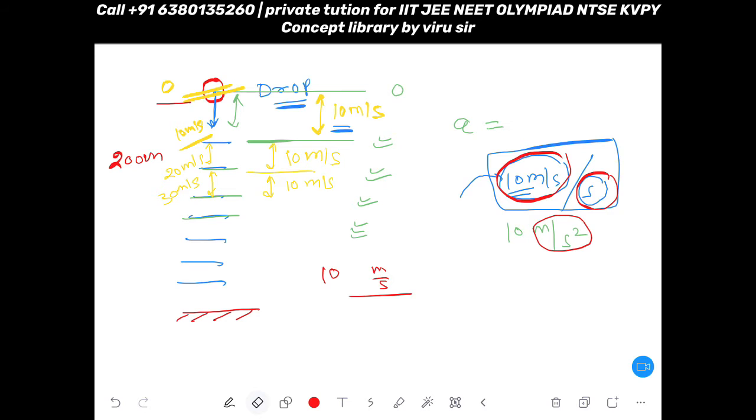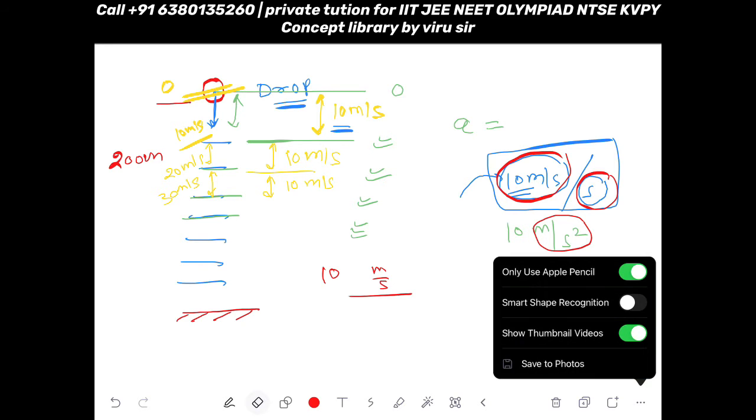So I am just trying to say that your velocity is actually 10 meter per second. Understand here, this is 10 meter per second.